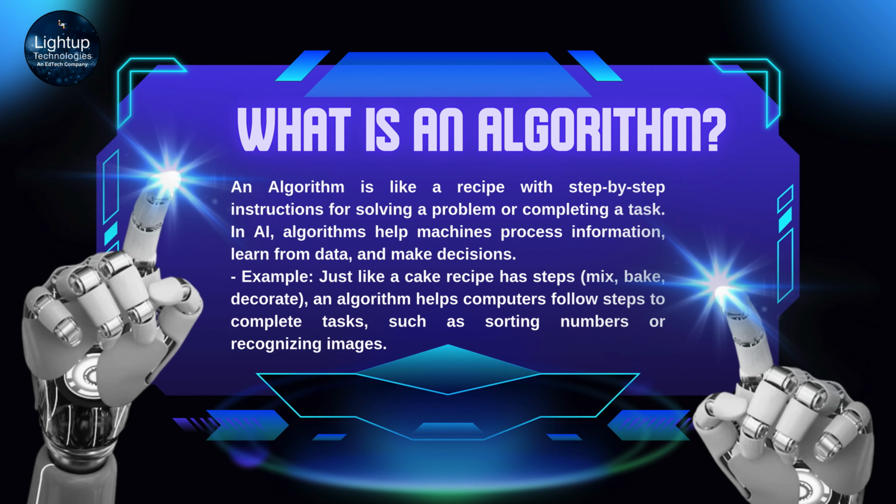What is an algorithm? An algorithm is like a recipe with step-by-step instructions for solving a problem or completing a task. In AI, algorithms help machines process information, learn from data, and make decisions. Example: just like a cake recipe has steps, mix, bake, decorate, an algorithm helps computers follow steps to complete tasks, such as sorting numbers or recognizing images.